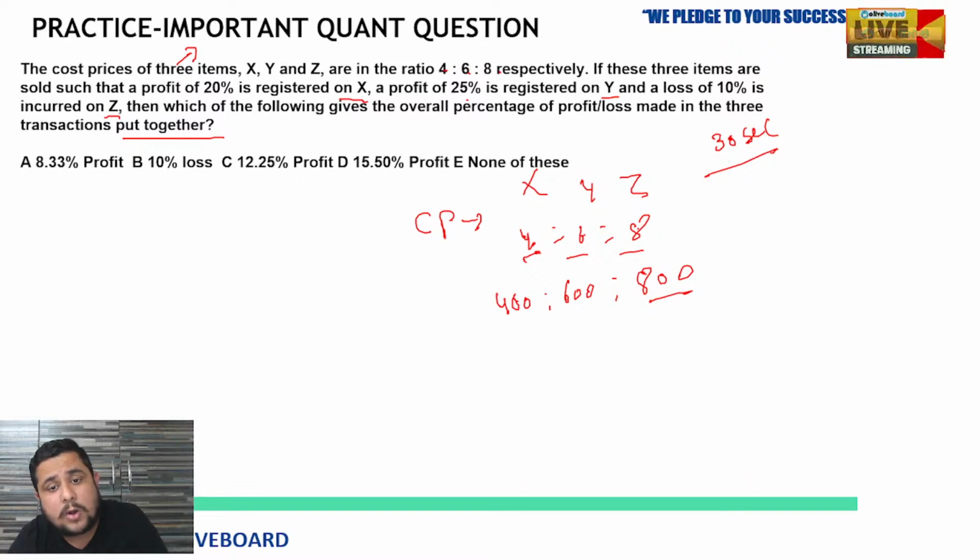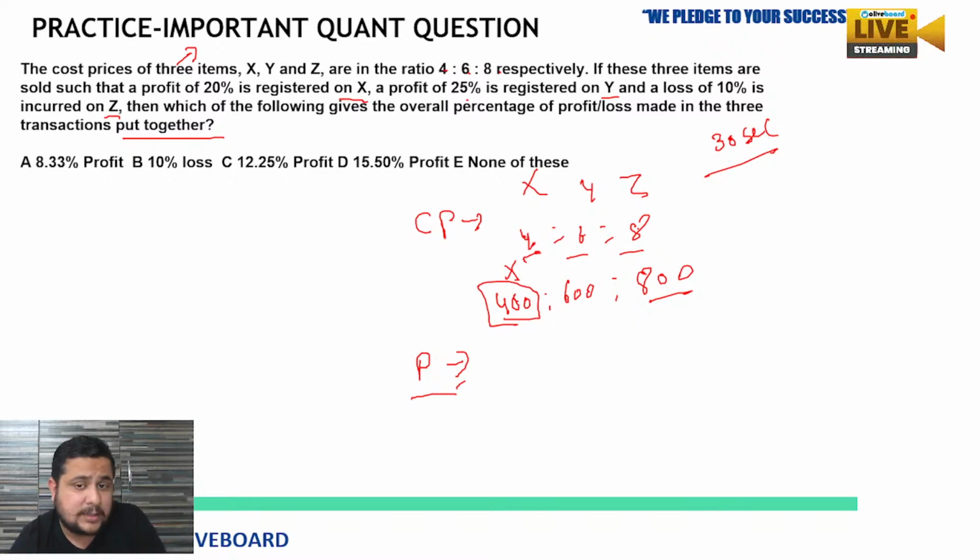So now we will talk about profit. So 4, at 400, means when he is selling item X, he is getting 20% profit. So 20% of 400 will be what? 10% is 40, so 20% will be 80. Okay, fine, 80.